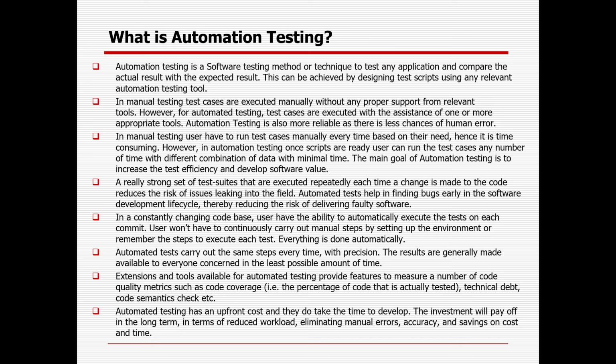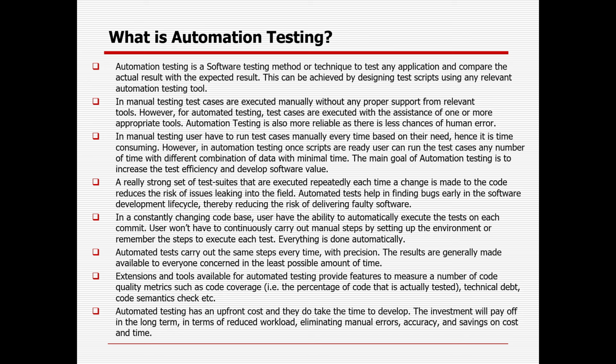So in manual testing, test cases are executed manually without any proper support from relevant tools. However, for automated testing, test cases are executed with the assistance of one or more appropriate tools. Automation testing is also more reliable as there are fewer chances of human error. In manual testing, users have to run test cases manually every time based on their need. Hence, it is time consuming. However, in automation testing, once scripts are ready, the user can run the test cases any number of times with different combinations of data with minimal time.